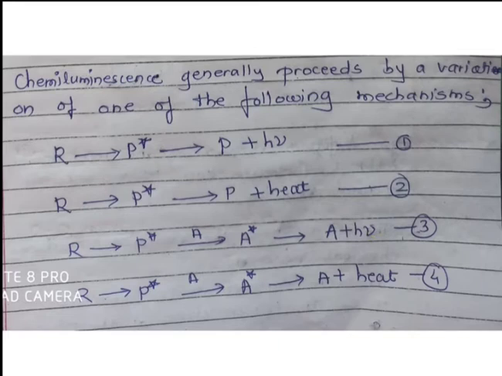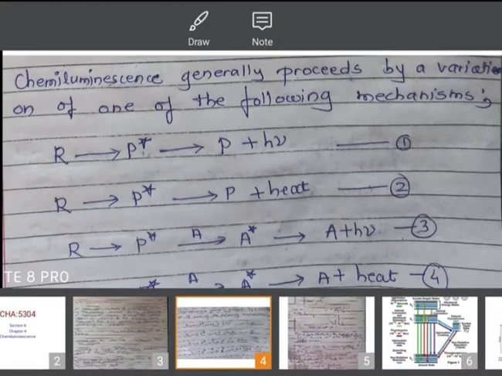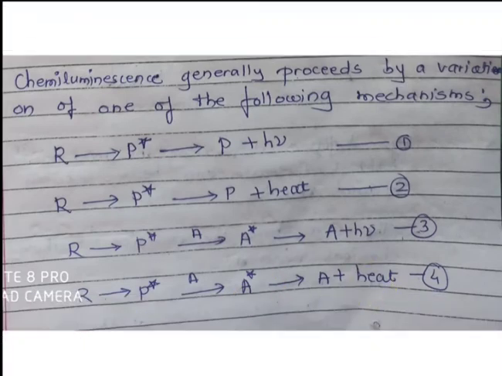In fourth case, again reactant is at ground state, it absorbs energy from the chemical reactions and it goes to the excited state, there is a formation of a product with excess energy, and then add A, which is an externally added component. Here P star and A collide and there is a formation of A star. Here A star comes to the ground state with release of heat instead of photon, and A remains as it is. A is a product here.